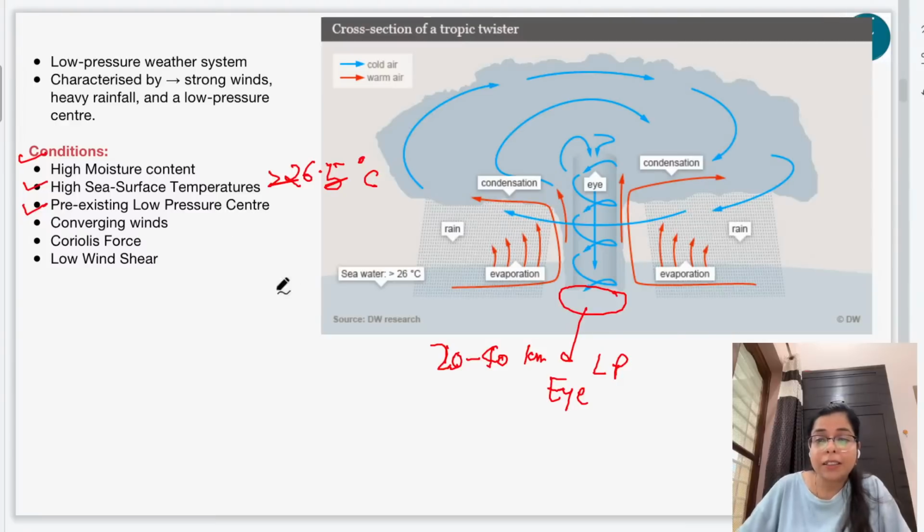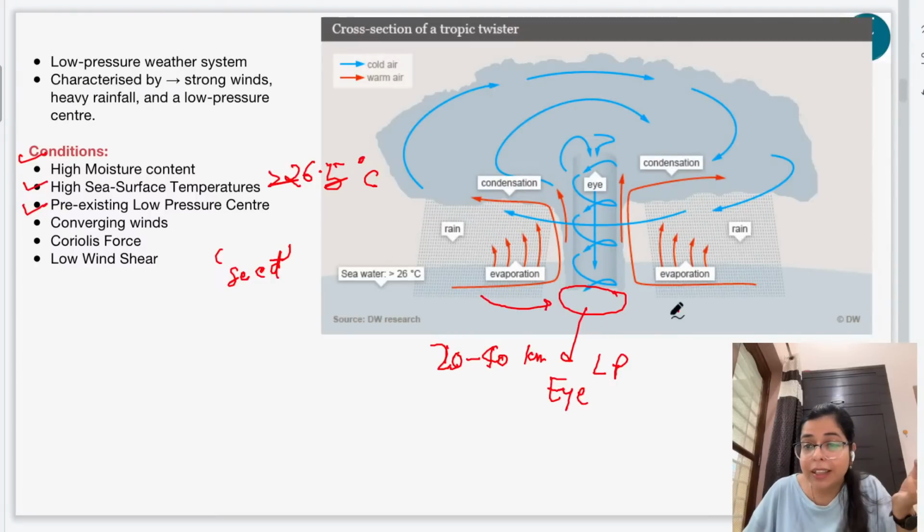Now why do we need this? See, this pre-existing low pressure center acts as a seed for the formation of a cyclone, because we all know that air travels from high pressure towards low pressure, right? So there should be an initial pre-existing low pressure center such that there are converging winds, such that the winds converge towards this low pressure center, right?